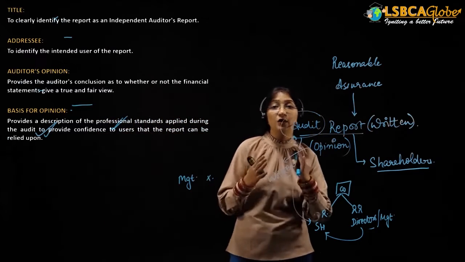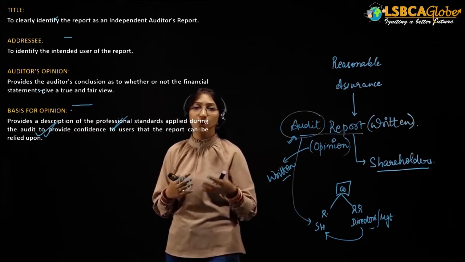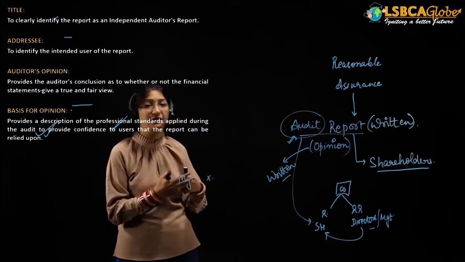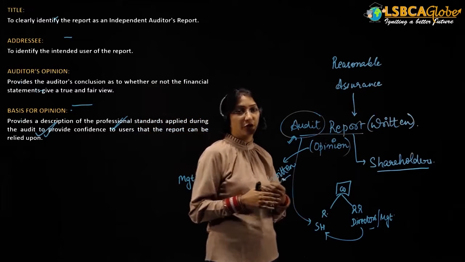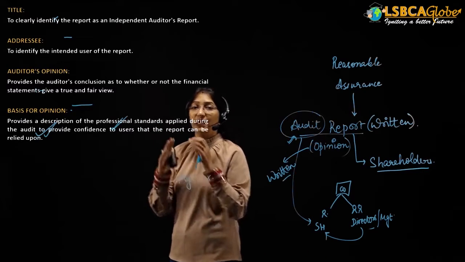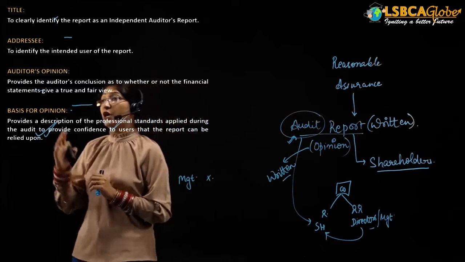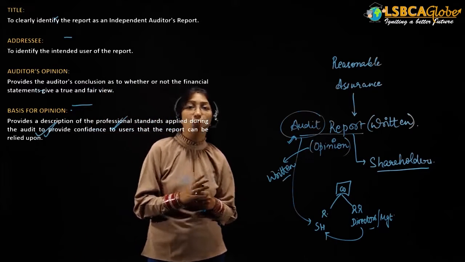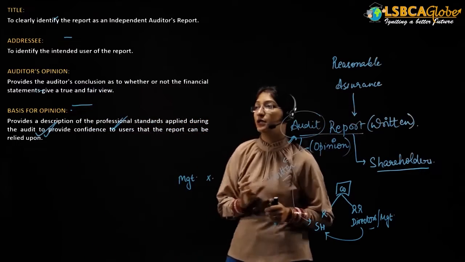So that anyone who sees or finds an audit report can clearly identify that it is an independent auditor's report. That is why the title of all audit reports will be "Independent Auditor's Report", to clearly identify the report as an independent auditor's report.